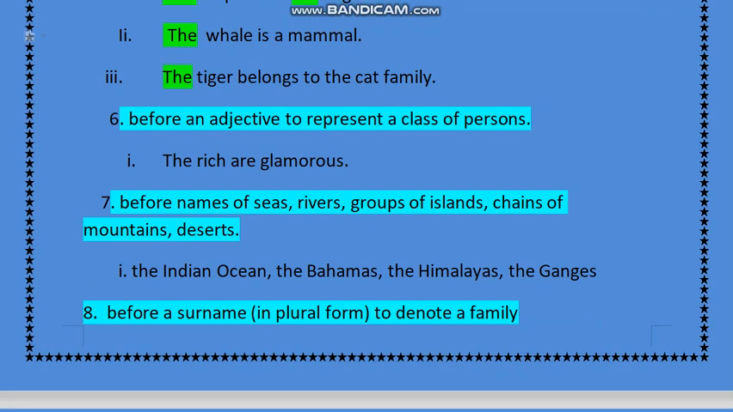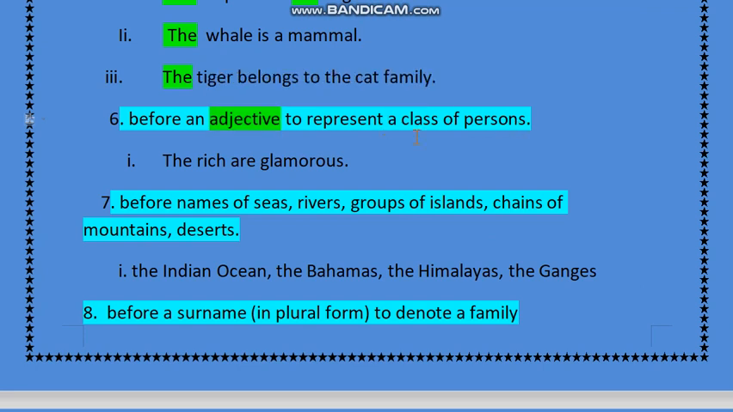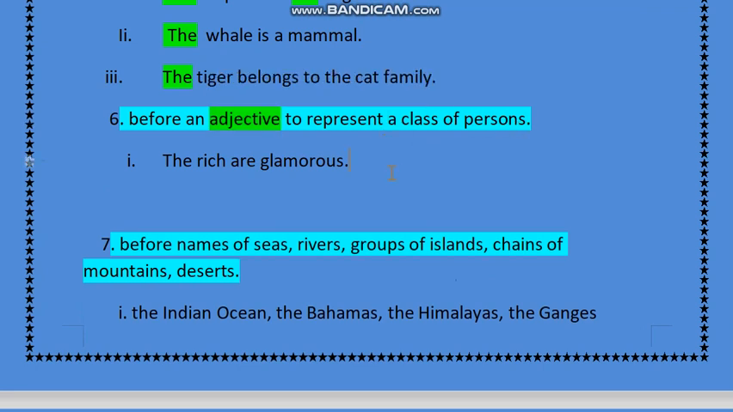Rule number 6 says, before an adjective to represent a class of persons. Sometimes we use an adjective, but this adjective represents the whole class of persons, like the rich are glamorous. Okay, and if I say the second word, like poor, the poor are exploited.